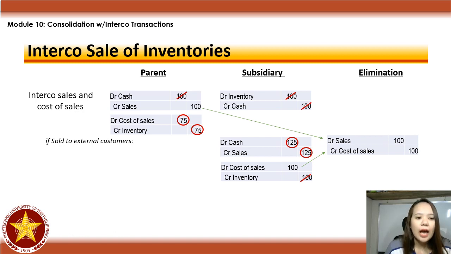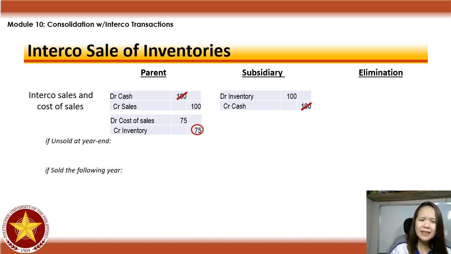So, ito yung sales ni parent to subsidiary na 100, saka yung cost of sales naman ni subsidiary galing kay parent na 100. Yun yung natira. So, the only eliminating entry, assuming na benta mo din within the year yung inventories, is debit sales ni parent to subsidiary and credit cost of sales ni subsidiary from the parent, which is 100. That's it. What if ang scenario naman, unsold siya at year-end?